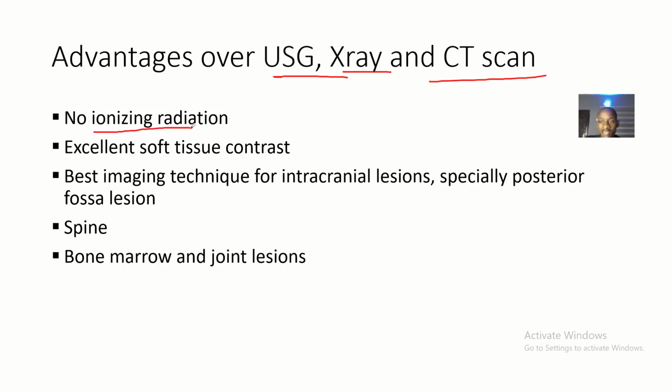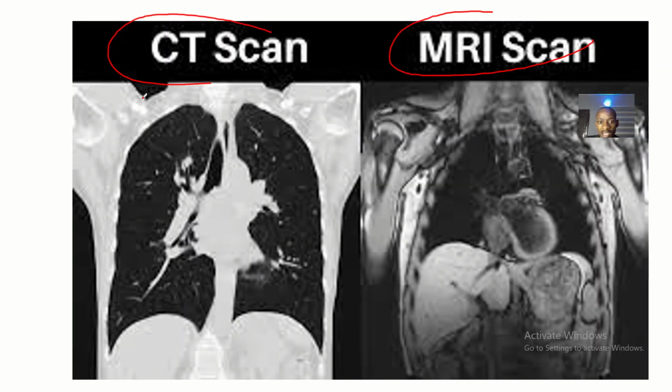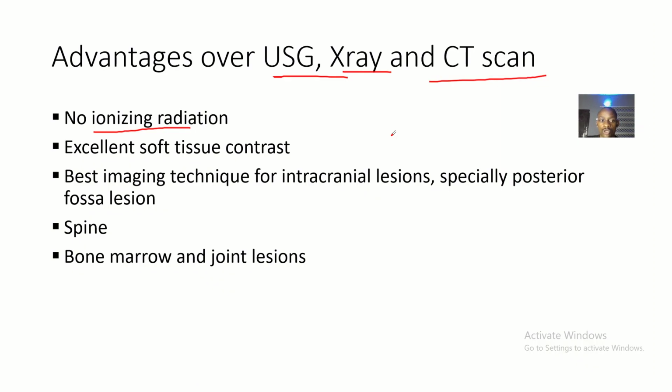no ionizing radiation. Okay, and the MRI is excellent for soft tissue contrast. You will see that here the CT scan is showing only the hard tissues, but the MRI is going ahead to show even the blood vessels. So it is suitable for soft tissue contrast.